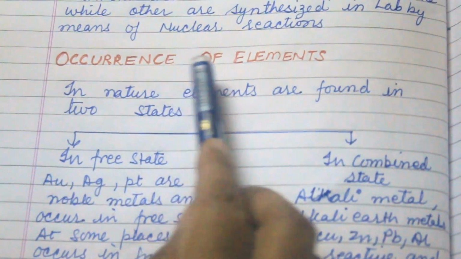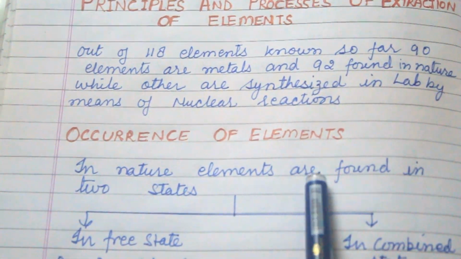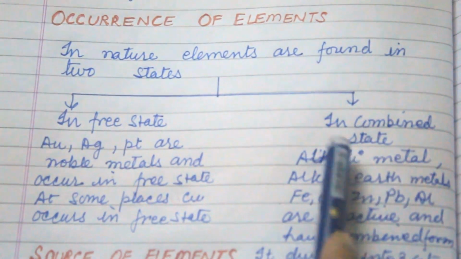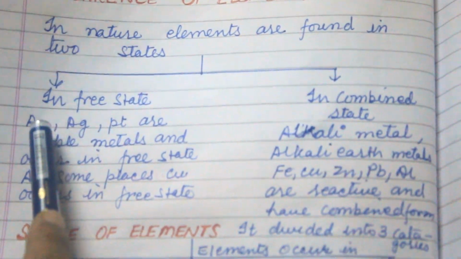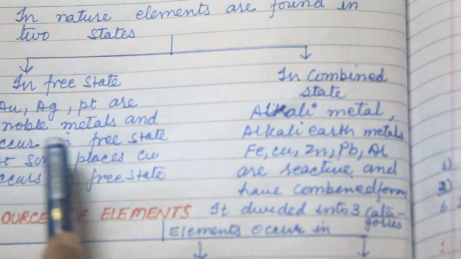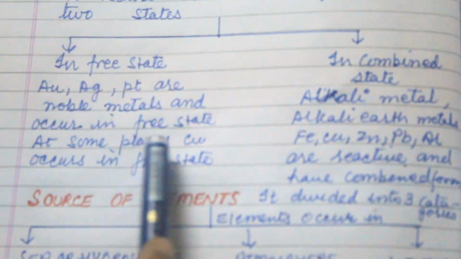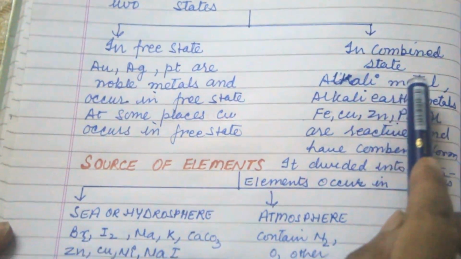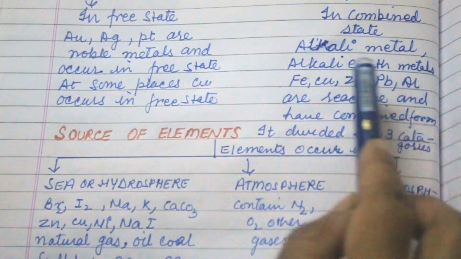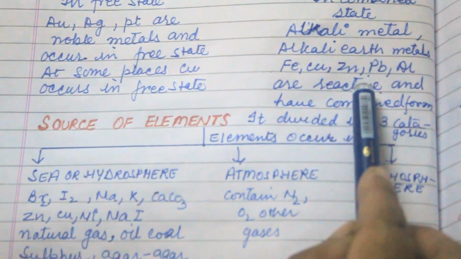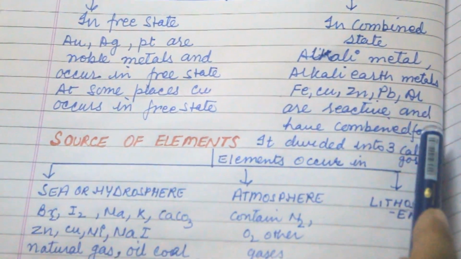Now next is the occurrence of elements. In nature, elements are found in two states: in the free state and in the combined state. In the free state, gold, silver and platinum are noble metals and occur in the free state. At some places, copper occurs in the free state. In the combined state, alkali metals, alkaline earth metals, iron, copper, zinc, lead and aluminium are reactive and occur in combined form.